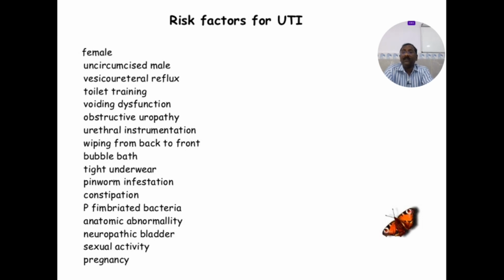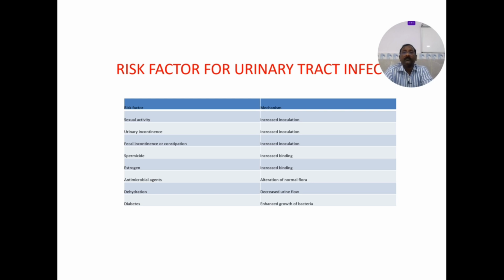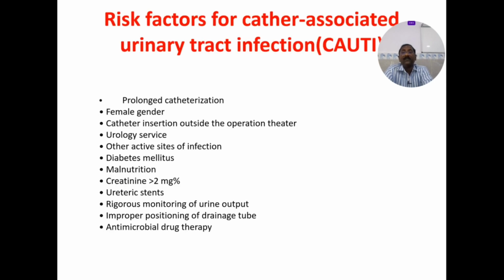The same thing here: female, uncircumcised male, vesicoureteral reflux, poor toilet training, voiding dysfunction, obstructive uropathy, urethral instrumentation like catheters, wiping from back to front, bubble bath, tight underwear, pinworm infestations, constipation, fimbriated bacteria, anatomic abnormalities, neuropathic bladder. That is again an important reason for more urinary tract infections, and more sexual activity and pregnancy. The same thing here, the risk factors.